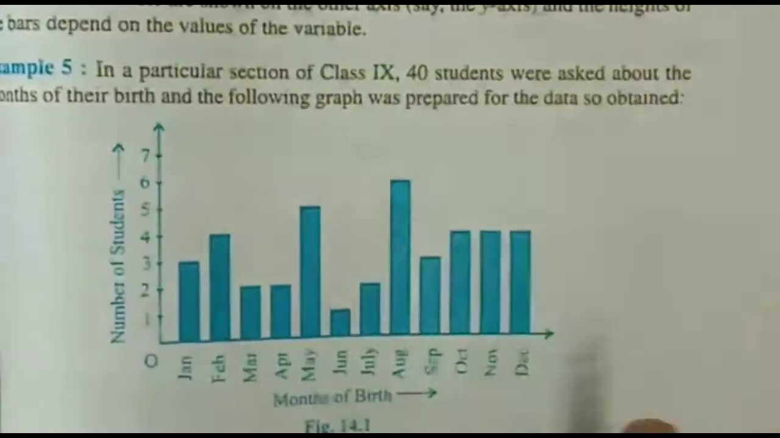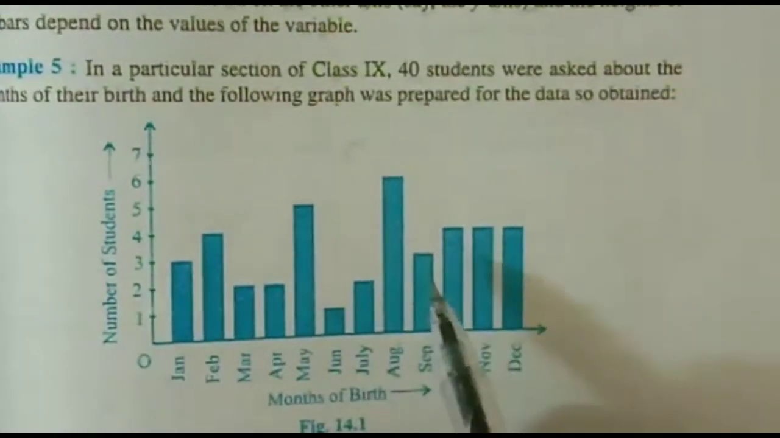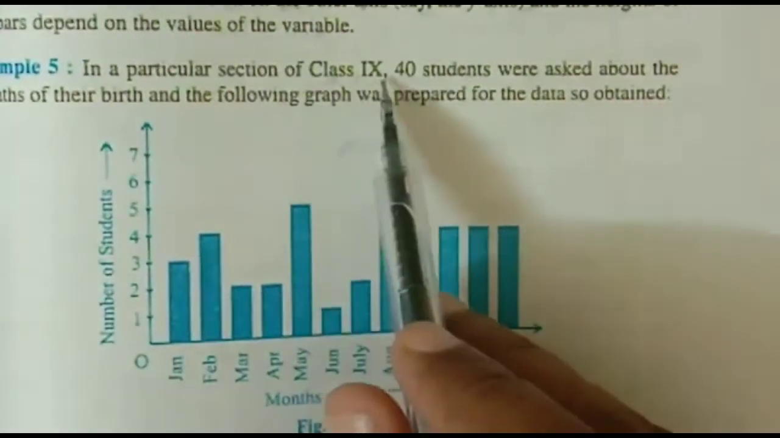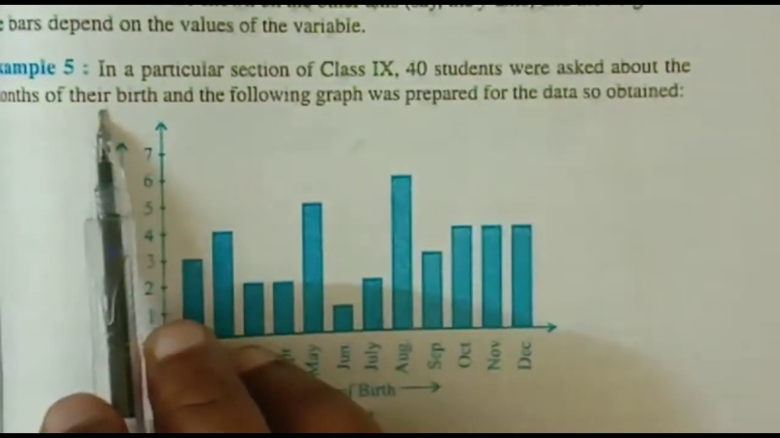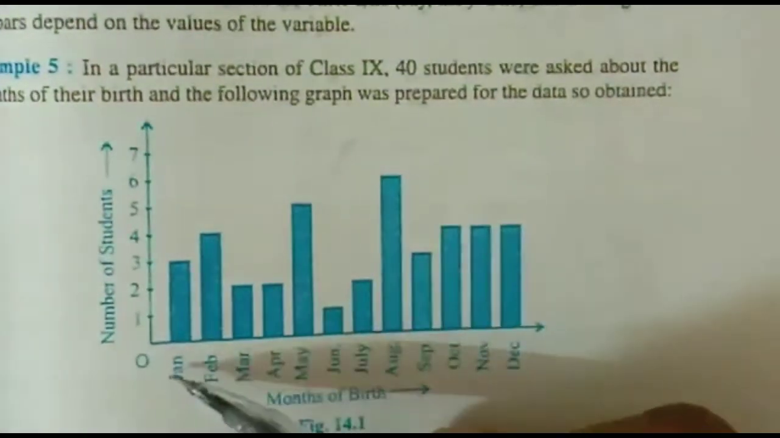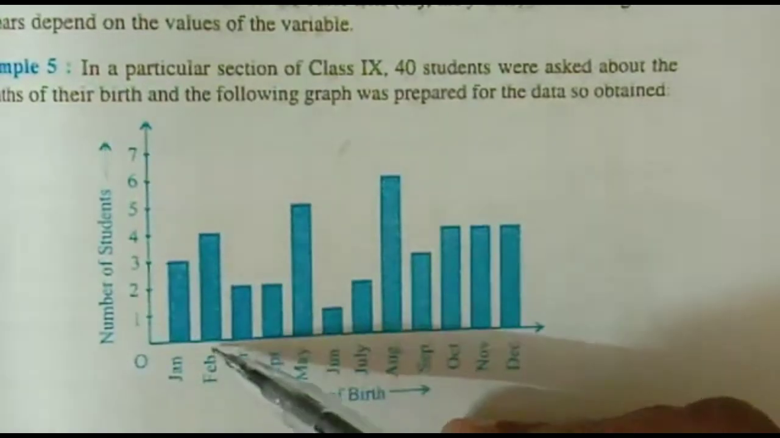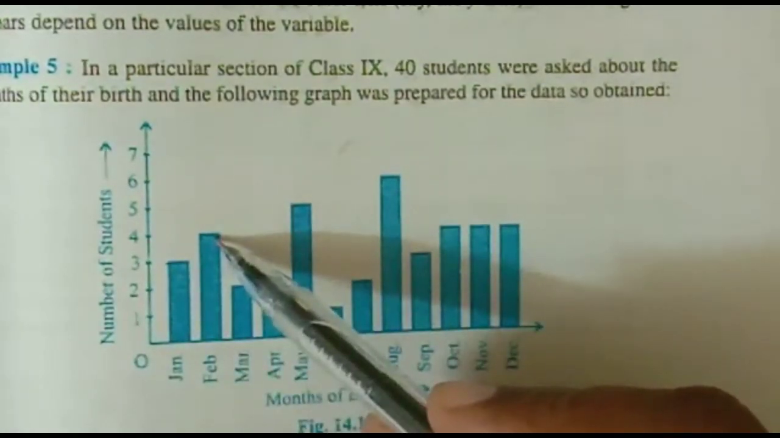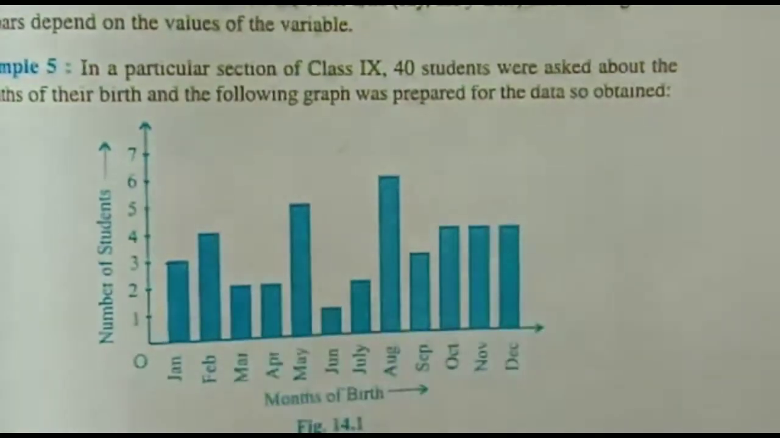Now this is our next question. This example is given in chapter number 14. From this we need to find the probability. In a class of 9th standard, 40 students were asked to find the months of their birth, and the following graph was prepared. You can see in January there are 3 students. The number of students is given. In February there are 4 students having birthdays in the month of February. March 2, April 2. In this way the whole data is given to you.